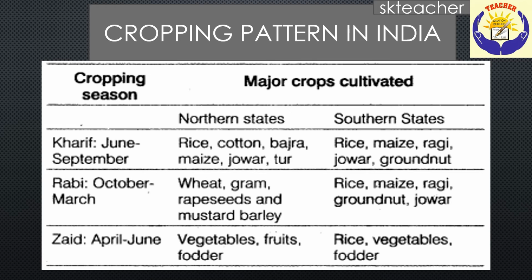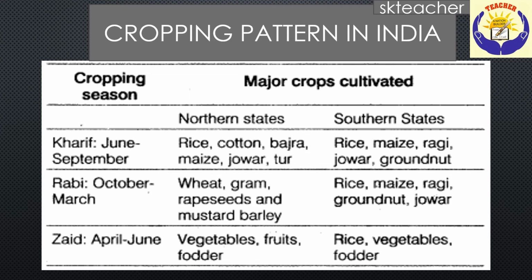Our nation is famous for physical diversities and plurality of cultures. These are also reflected in agricultural practices and cropping patterns in the country. Various types of food and fiber crops, vegetables and fruits, spices and condiments, etc. constitute some of the important crops grown in the country. India has 3 cropping seasons: Rabi, Kharif and Zaid.